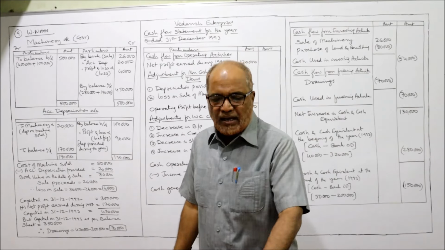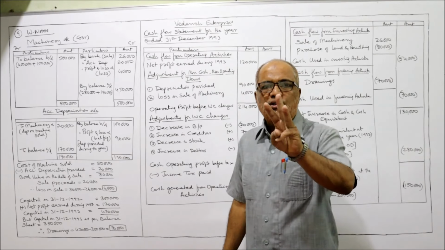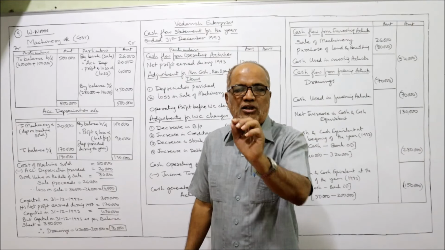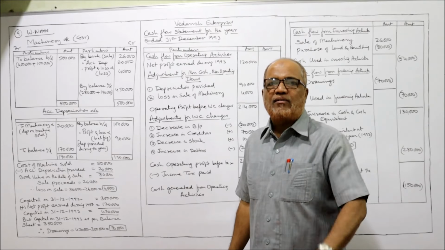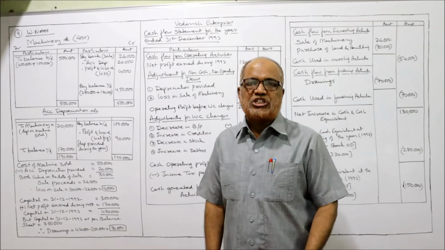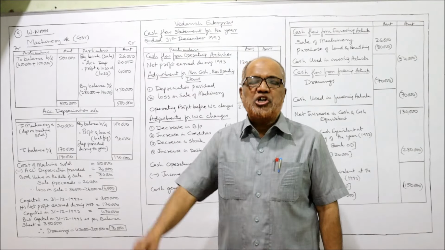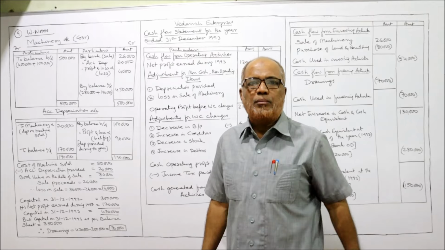Now remember, whenever an asset is sold, 3 entries you have to pass. Better if you write it down when I explain. 3 entries will be passed whenever an asset is sold. The first entry will be the sale proceeds: bank account debtor to machinery account. Bank account will be debited, machinery account will be credited.